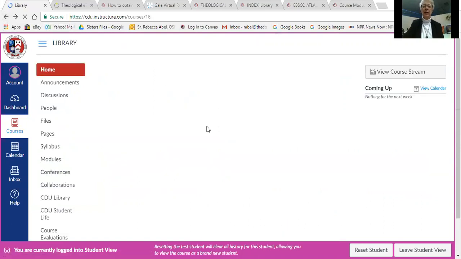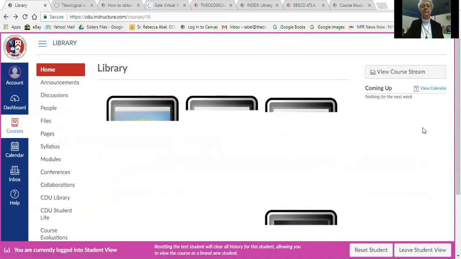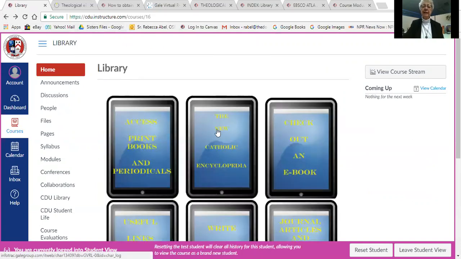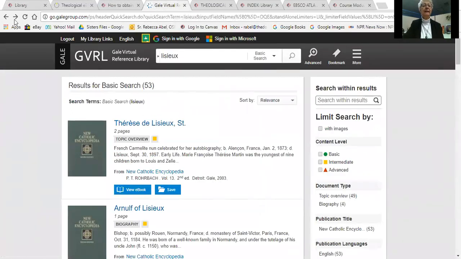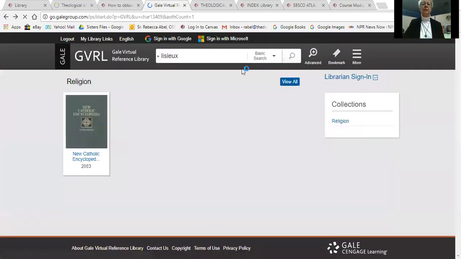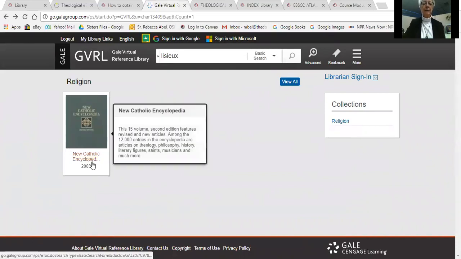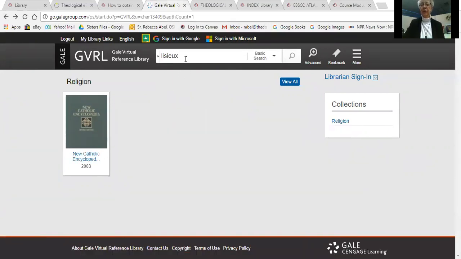Then we'll go back to the library, and we're going to choose the next section, which is the New Catholic Encyclopedia. If you click on it, you will come up to the Gale New Catholic Encyclopedia. This is on another platform, but there are no passwords. You go right into it. I have put in Lisieux for those of you who might be writing about Teresa of Lisieux.